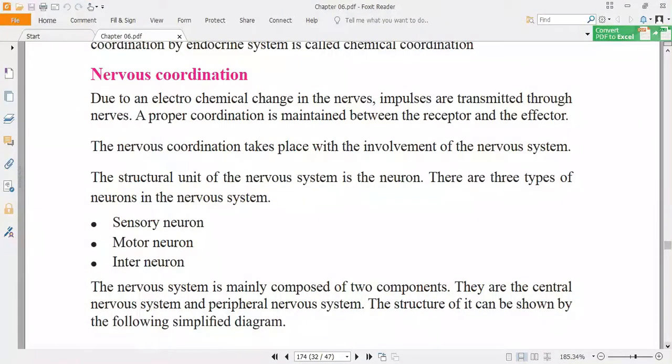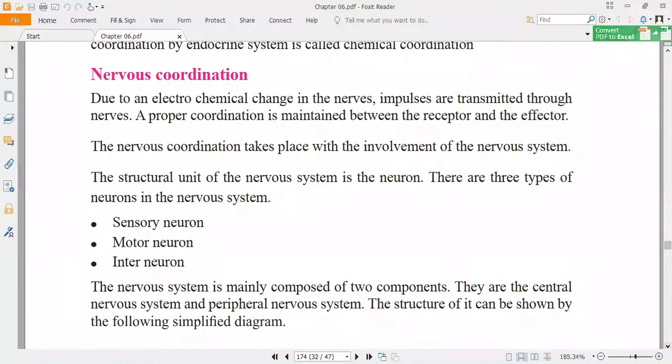Once it reaches the end of the axon, the axon terminal, it triggers the release of certain chemical messengers. So at that time, the chemical part comes in. So together we say electrochemical signals. So the impulse is an electrochemical signal.